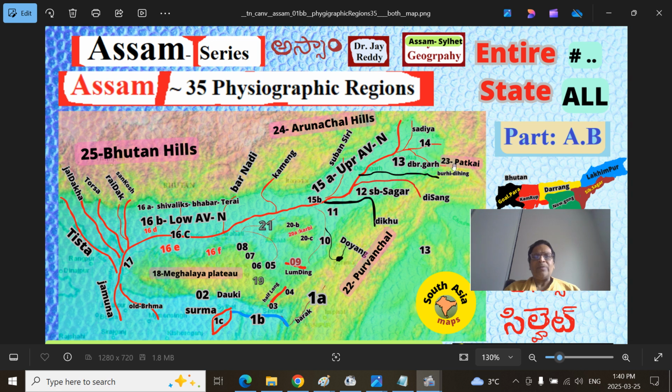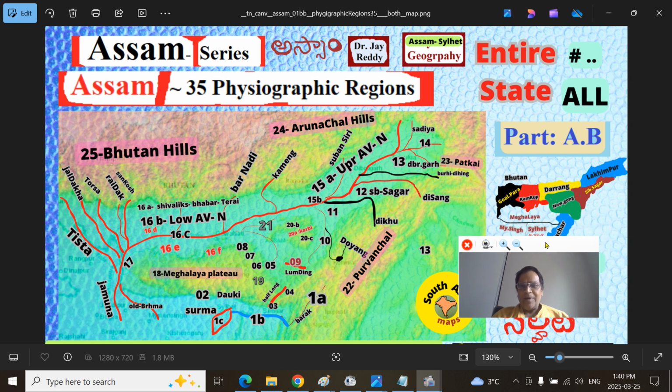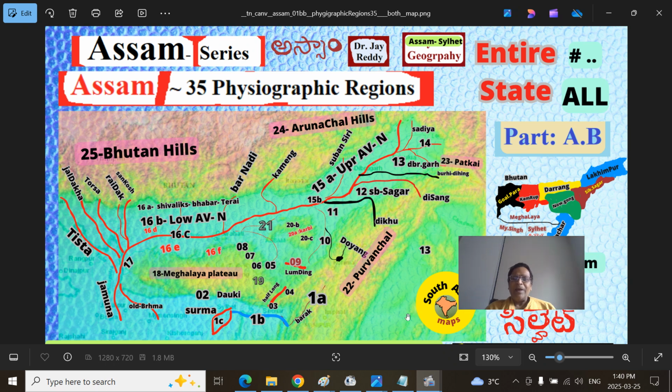Patkai is one important hills range. Patkai Pass is also there. There is a town called Ledo, that is the last railway station in this area, or perhaps the eastern part of Bharat itself. And the Rajarshi Sukapha later came from Myanmar, Brahmadesha, Burma. He came as an invader, later integrated very well and developed the Ahom kingdom, Garhgaon and Rangpur, Charaideo and all these areas here, the Patkai Hills, Purvanchal region and beyond.